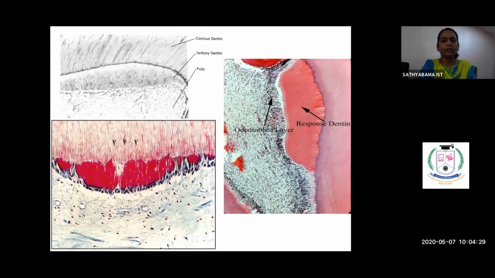This is a picture showing the tertiary dentin formation. It is irregular, it is not uniform. All of a sudden, it has been thickened. Okay, so this is again an H&E picture showing the tertiary dentin. This is the odontoblastic layer.